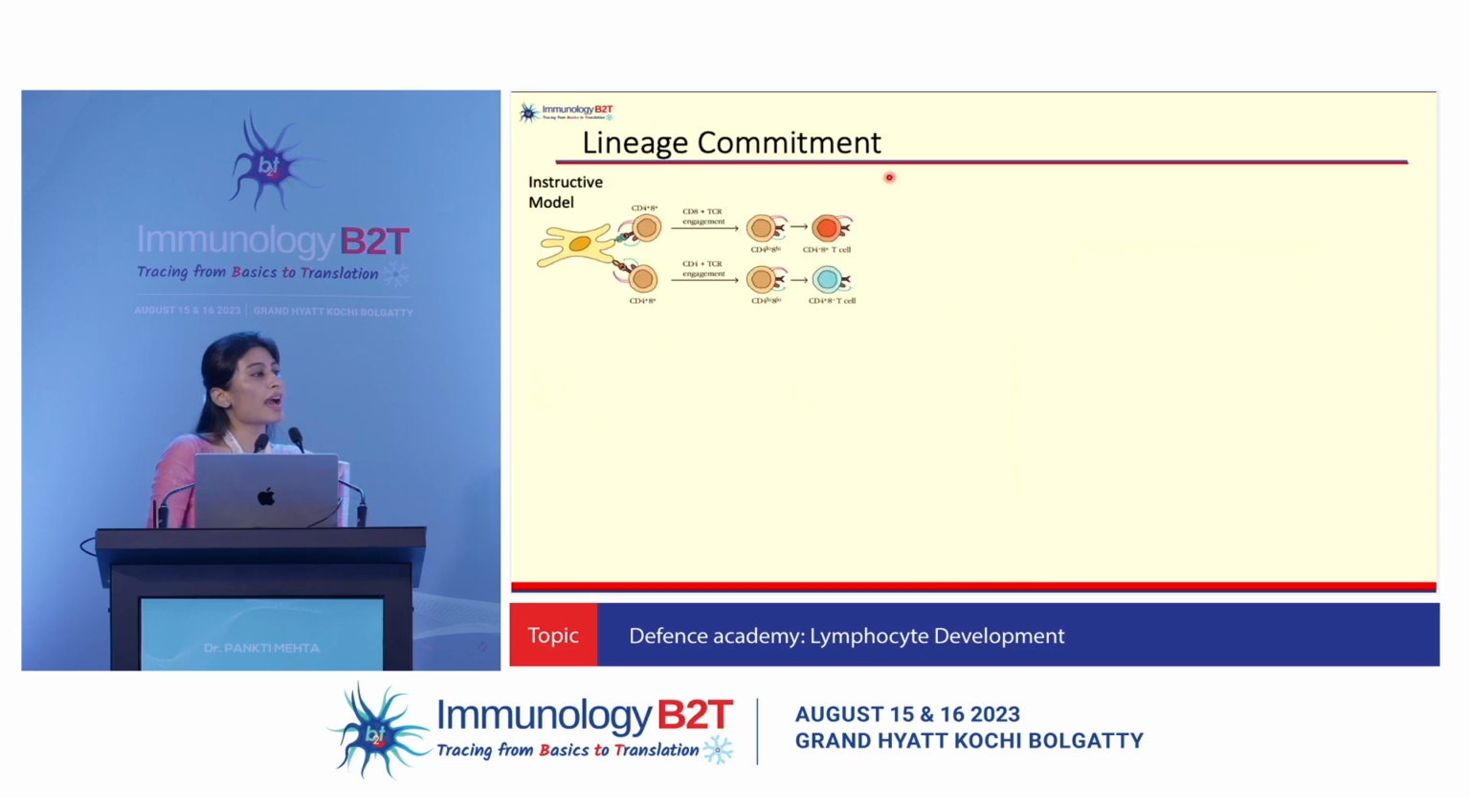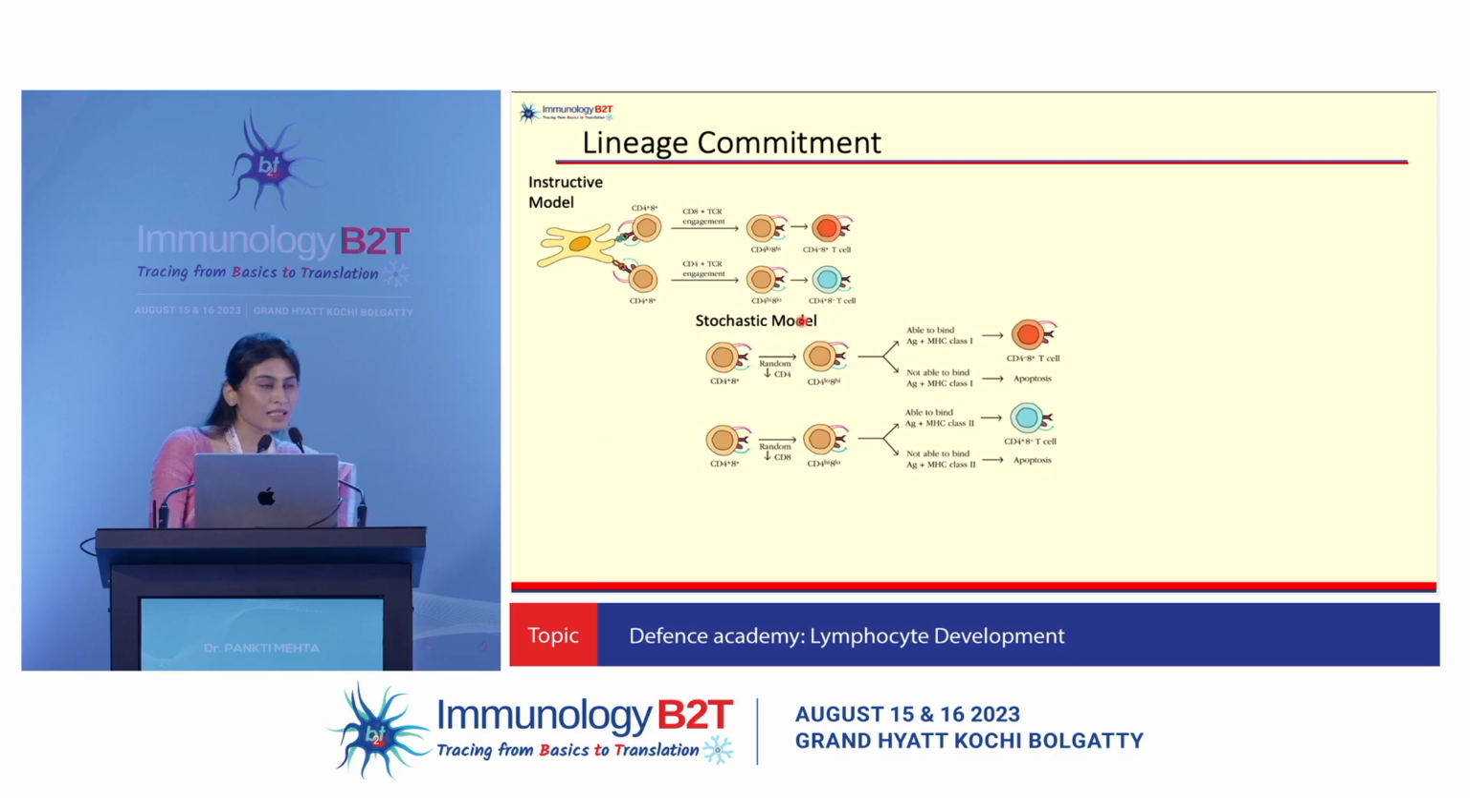And finally, we have lineage commitment to the CD4 or the CD8 stage. And how does that happen? Again, there are various theories. First is the instructive model, in which if the double positive thymocyte randomly engages an MHC2 self-peptide complex, it will form a CD4 T cell. If it engages an MHC1 self-peptide complex, it will form a CD8 T cell.